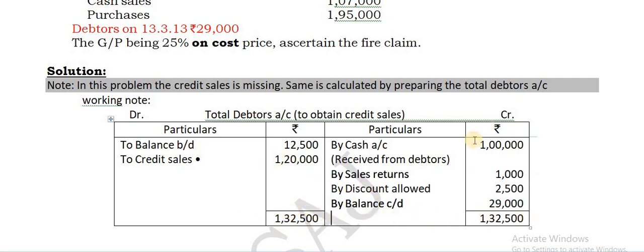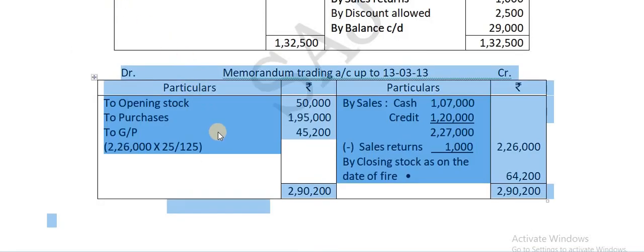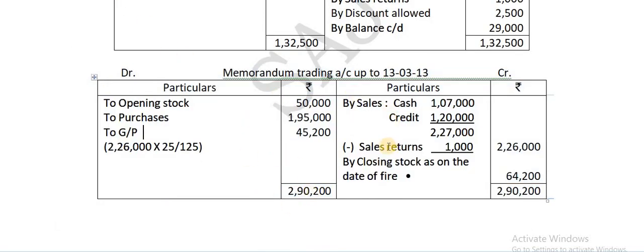Now the total of this and the difference you are getting, 1,20,000, that you take on the debit side as credit sales. Okay. Once you get this difference as credit sales, then you can proceed with the memorandum trading account. So in the memorandum trading account, you are aware how to take up the items.